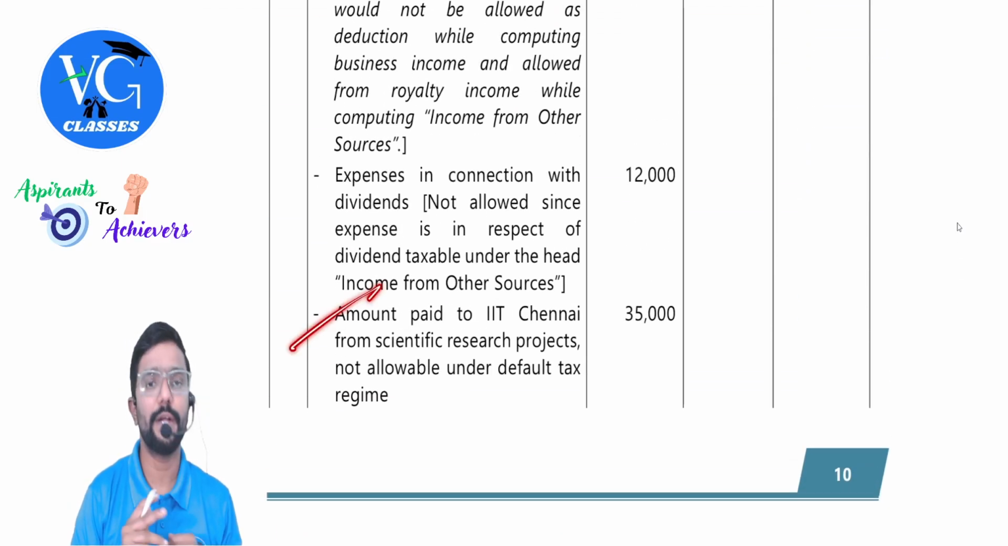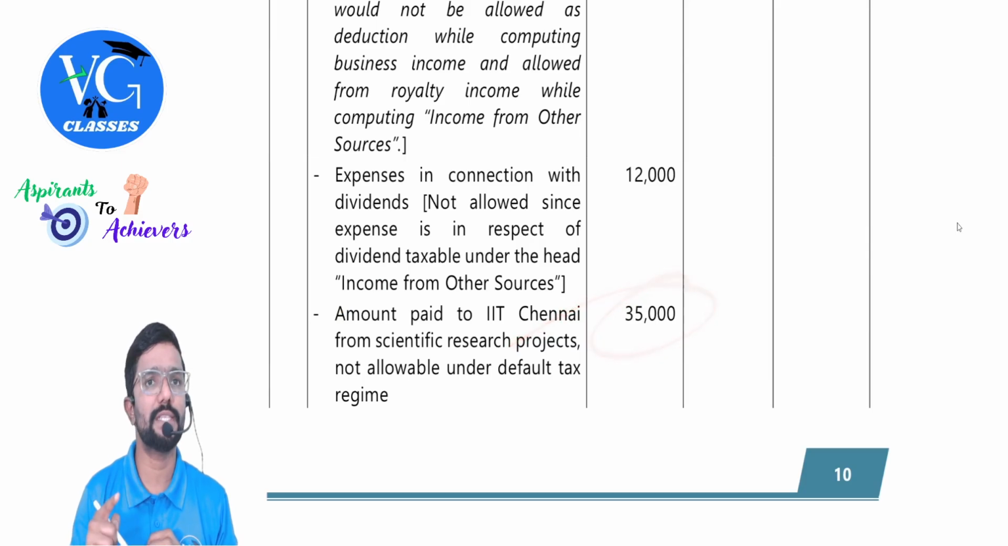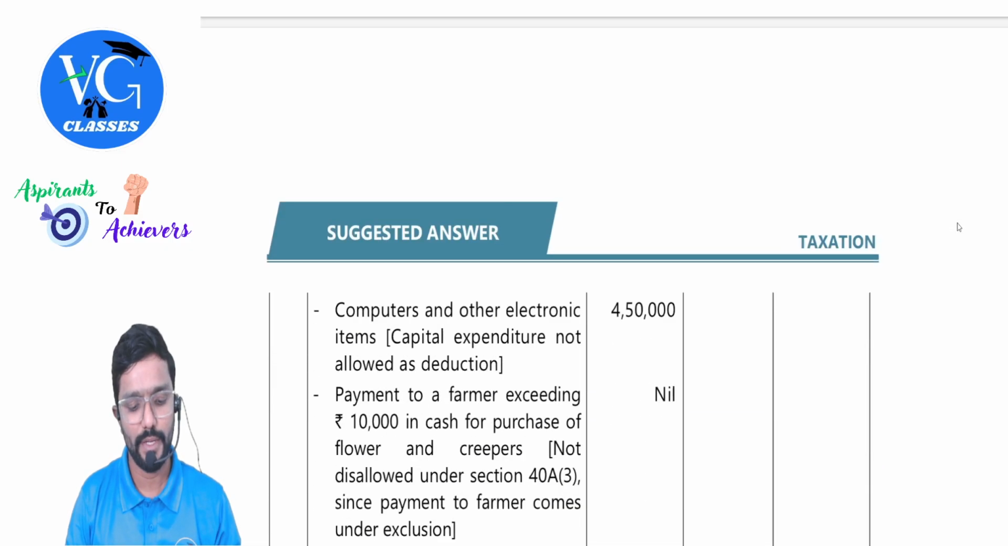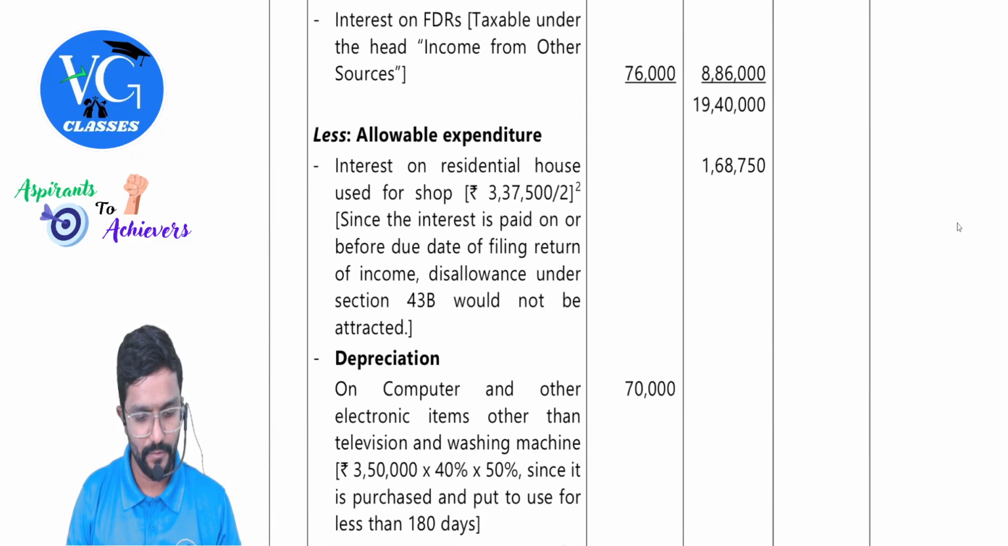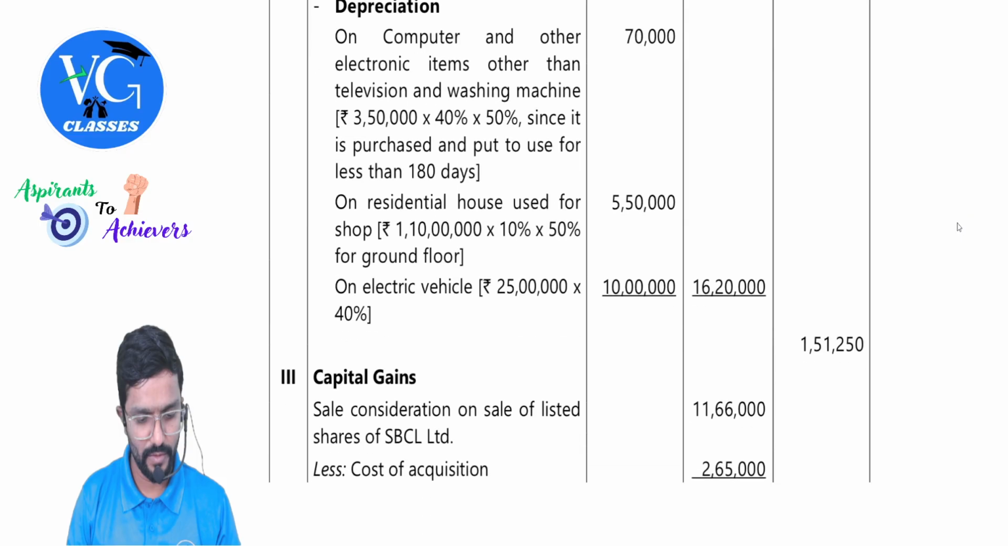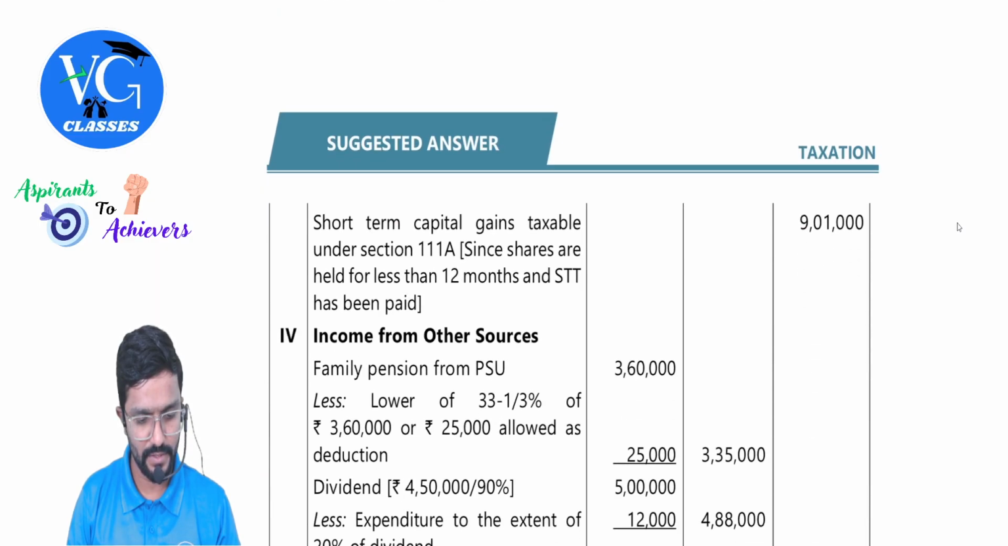Yeah, this is allowed under optional scheme. What we disallowed under default regime, this is allowed. Next, family pension deduction also, guys. This and all would remain same. Sale consideration, this is fine.